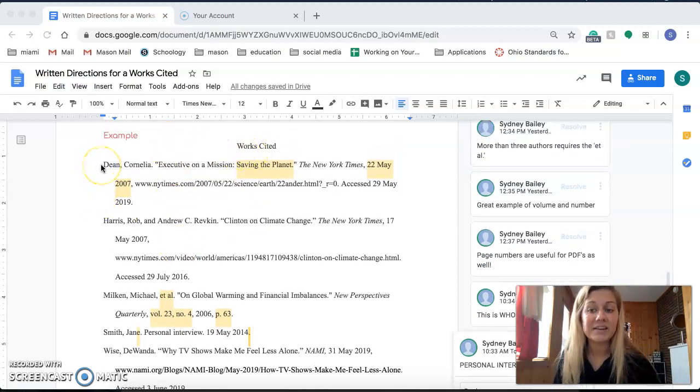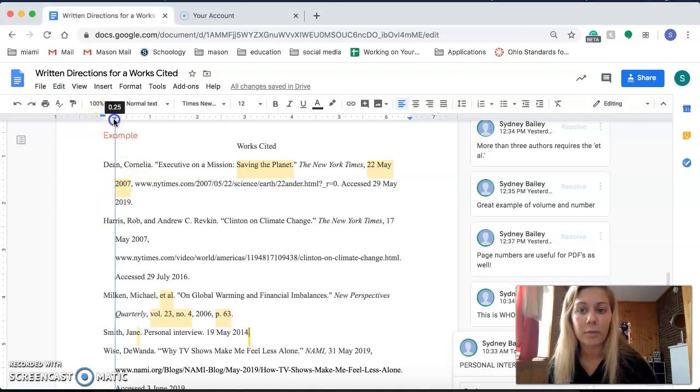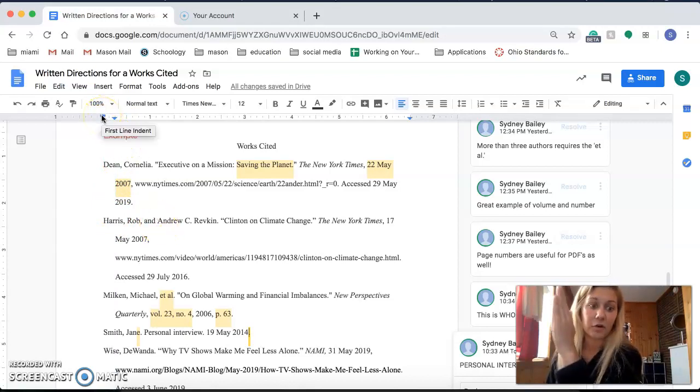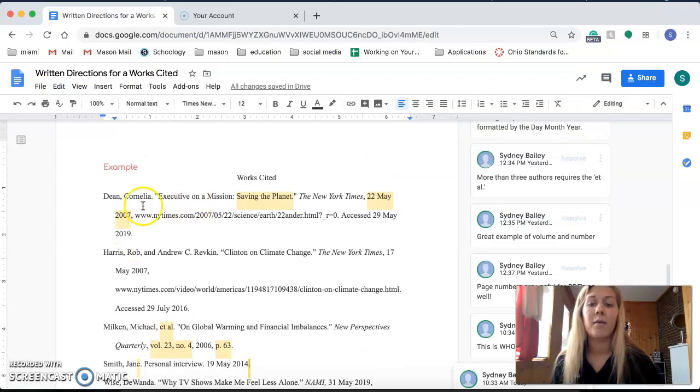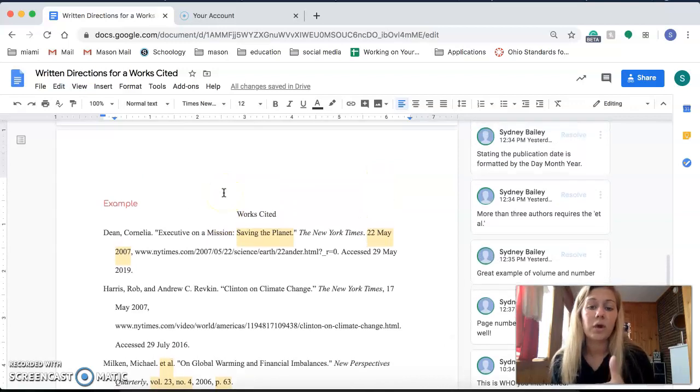So then this is an example of a works cited page. Again, you can see all of this is Times New Roman 12-point font, double spaced. You can see the hanging indents. So this one's all the way over here, and then the second line is at the 0.25. And you can mess with that with this little ruler up here. You guys see that? Make sure this first flat piece is the first line. So that's how you do that hanging indent thing. And then you have the author last name, comma, first name. You can see they're in alphabetical order. All of them have their own lines. And these are just great examples of how to order them and how they're formatted.